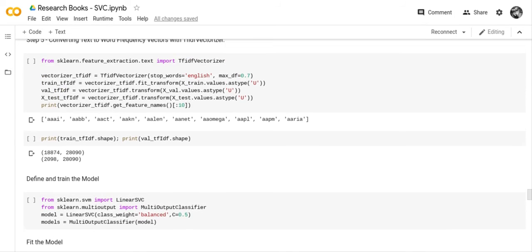So what we did was we created a train TF-IDF, which is fit transform X train values as type U, a val TF-IDF, which is vectorized TF-IDF transform X val values as type U. We did an X test TF-IDF equals vectorized TF-IDF transform X test values as type U. And then we printed that out.